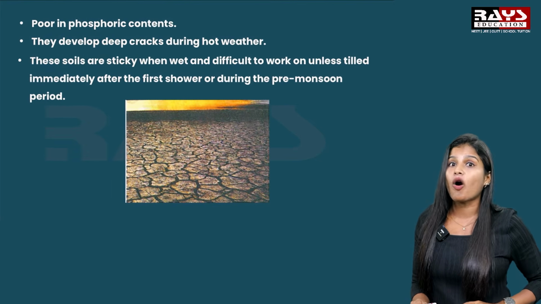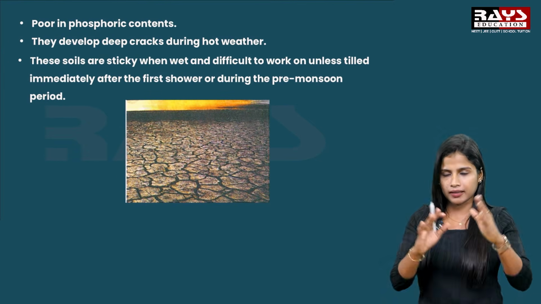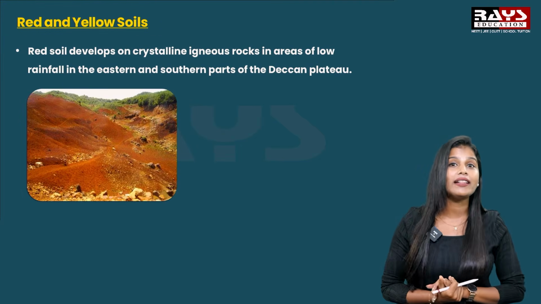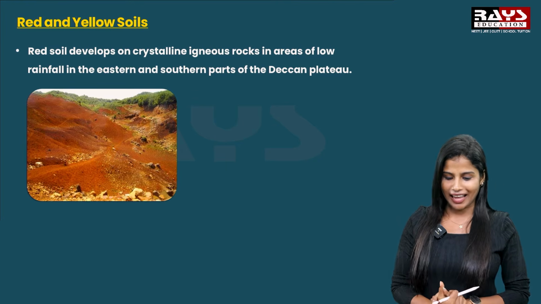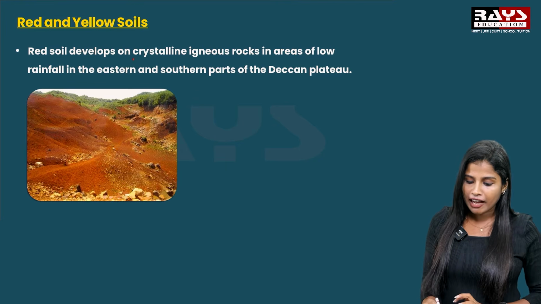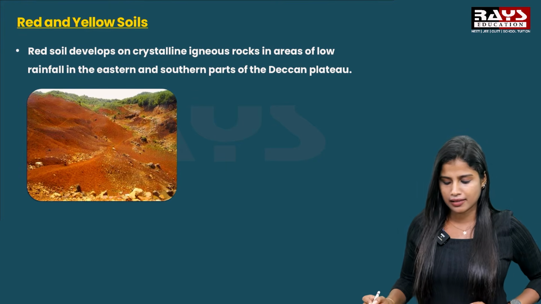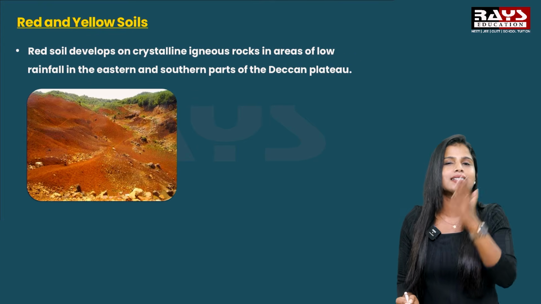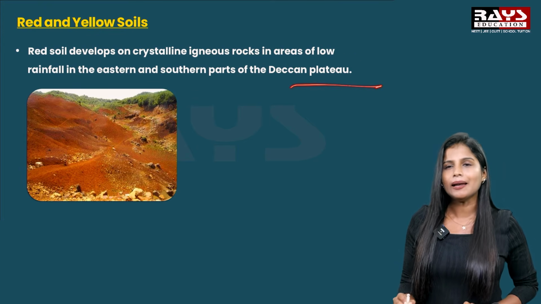Now let's discuss another important soil among these, that is red and yellow soil. This is the third type of soil that has been found in India. Initially, red soil develops on the crystalline igneous rock in the areas of low rainfall in the eastern and southern part of the Deccan Plateau.